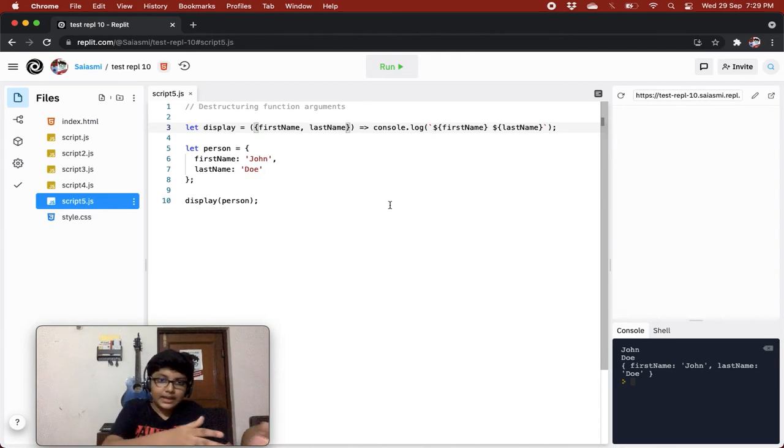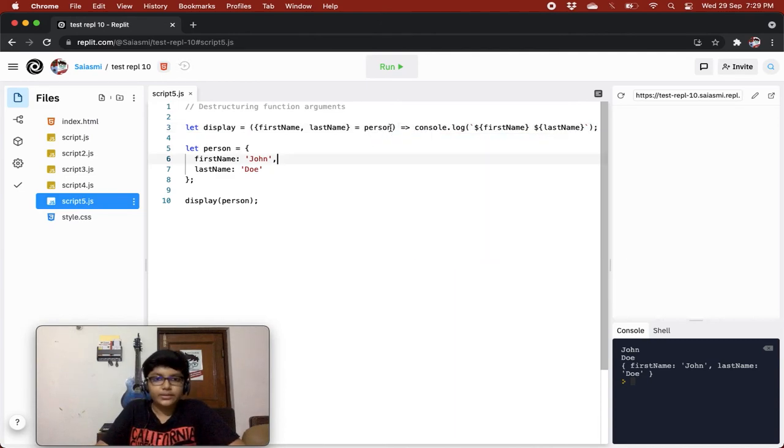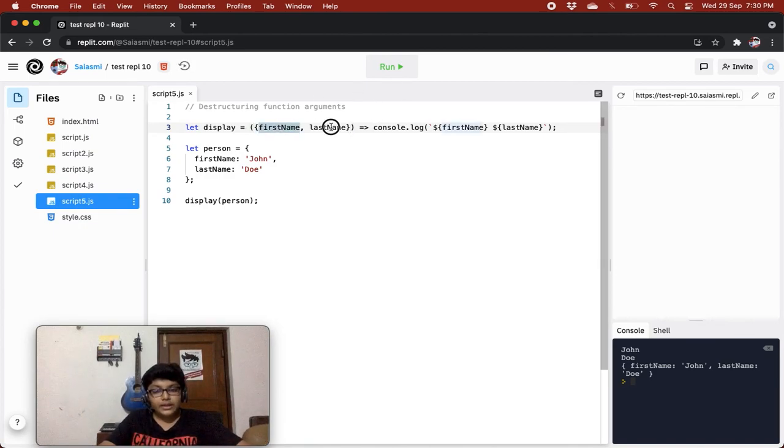So first name and last name, it is basically equal to person.firstName and person.lastName. It is similar to this, right? This will not work, but I'm just telling you. What it is saying is, whatever object you receive, destructure first name and last name.